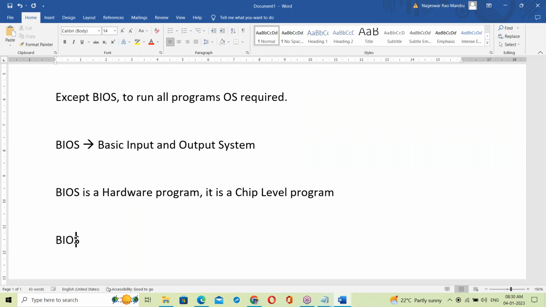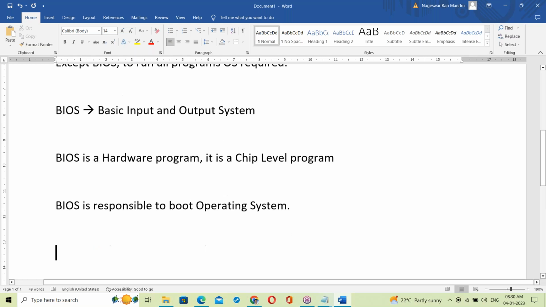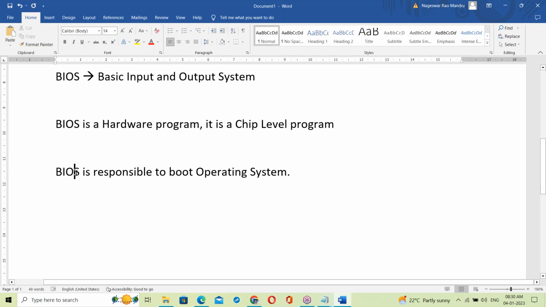BIOS is responsible to boot the operating system. The BIOS is responsible to boot OS here. So what is booting exactly here?